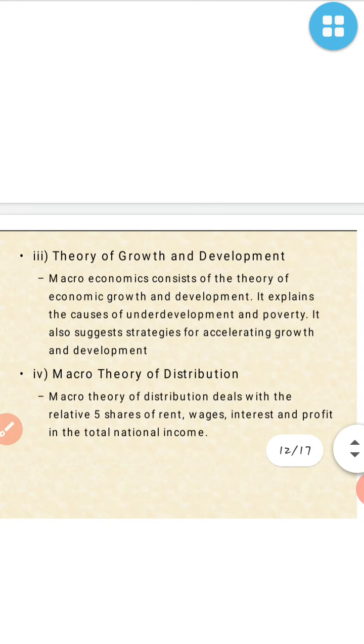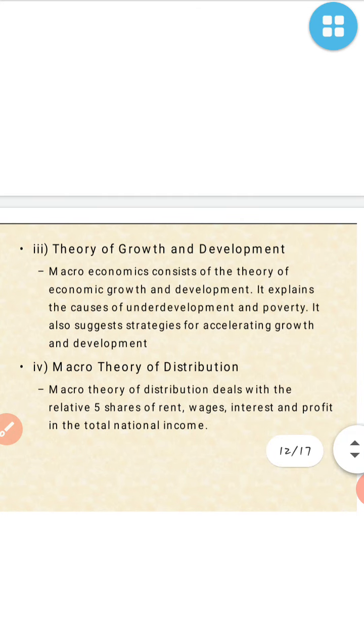Now third one is theory of growth and development. So how it is going to help in growth and development, we can say. Macroeconomics consists of the theory of economic growth and development. It explains the causes of development and poverty. It also suggests strategies for growth and development.